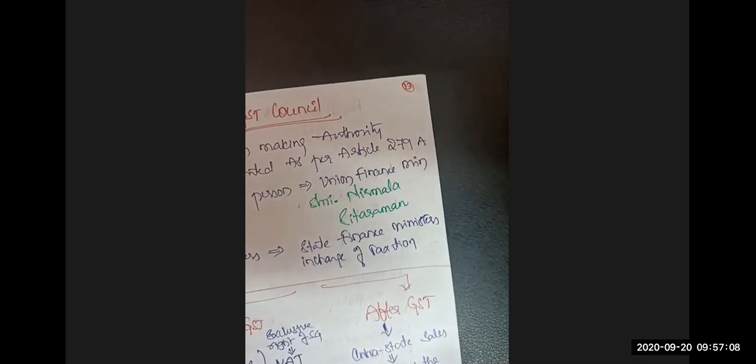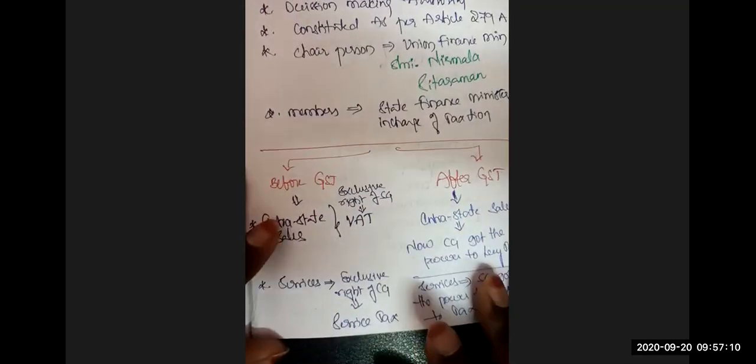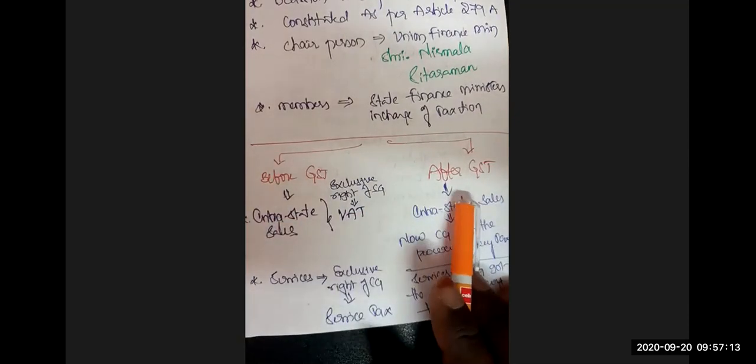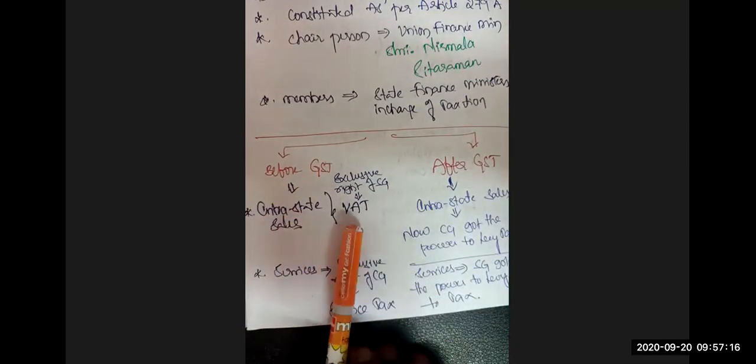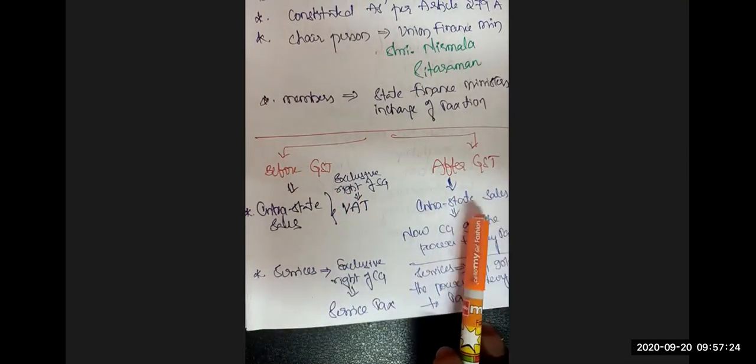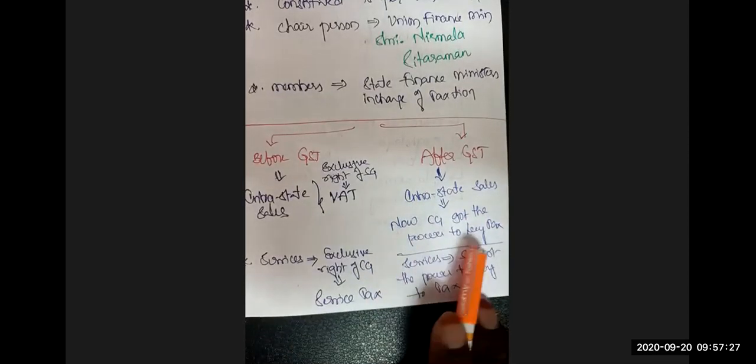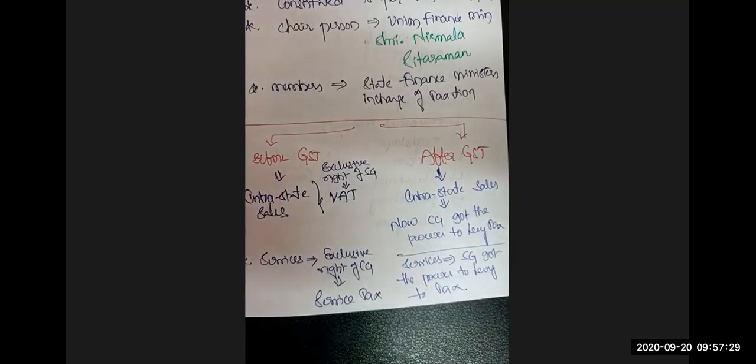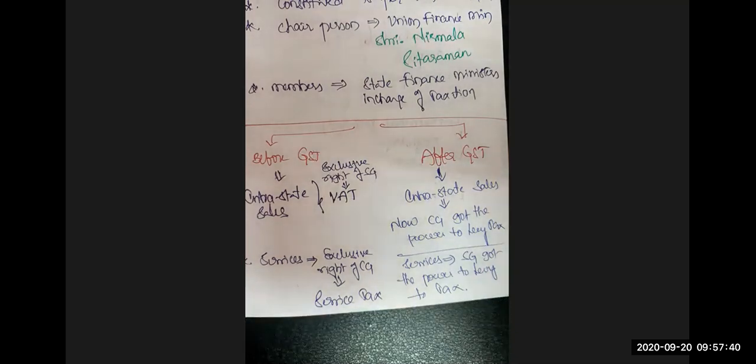And this constitution of GST, GST Council, all the complaints, you just go through it. Before GST, after GST, you can see on intrastate sales, VAT is leviable. It is an exclusive right of the state government. Now after GST, on intrastate sales, the central government also got the power to levy the tax. Now on intrastate sales, what are we levying? We are levying CGST, SGST. And now the central government has the power to levy the tax on intrastate sales.